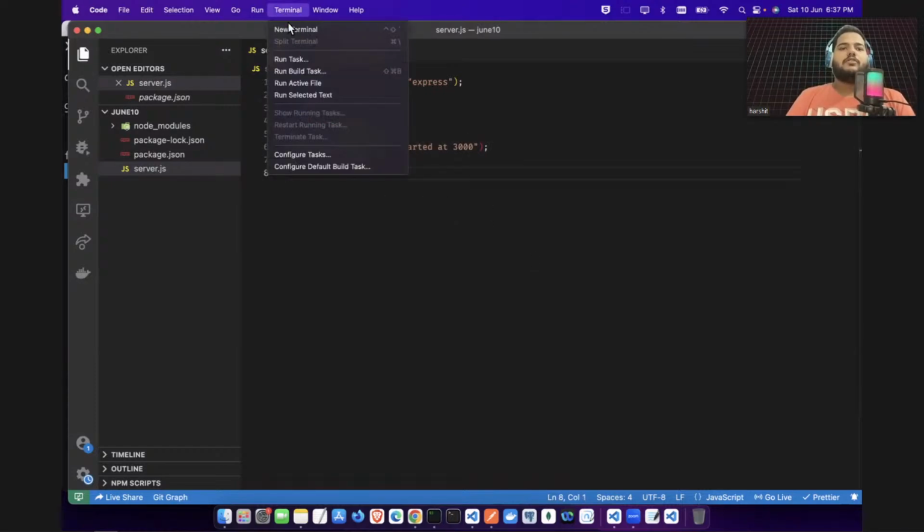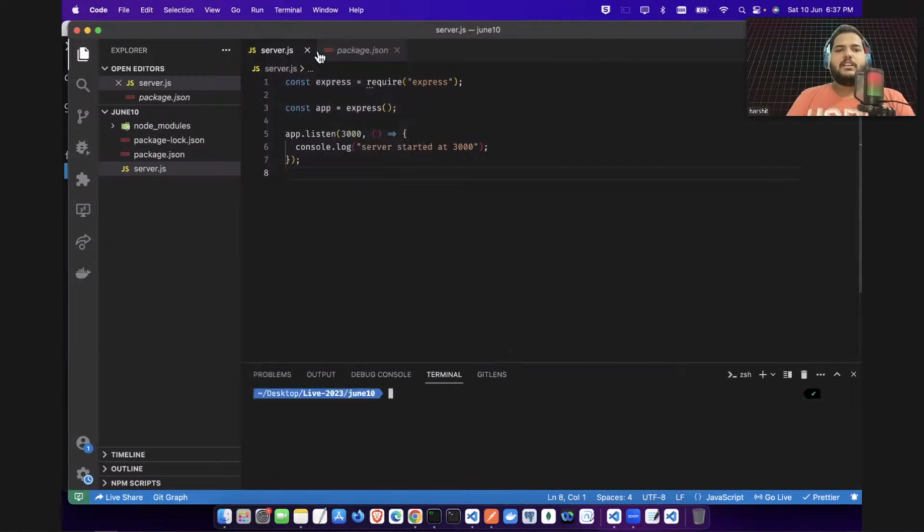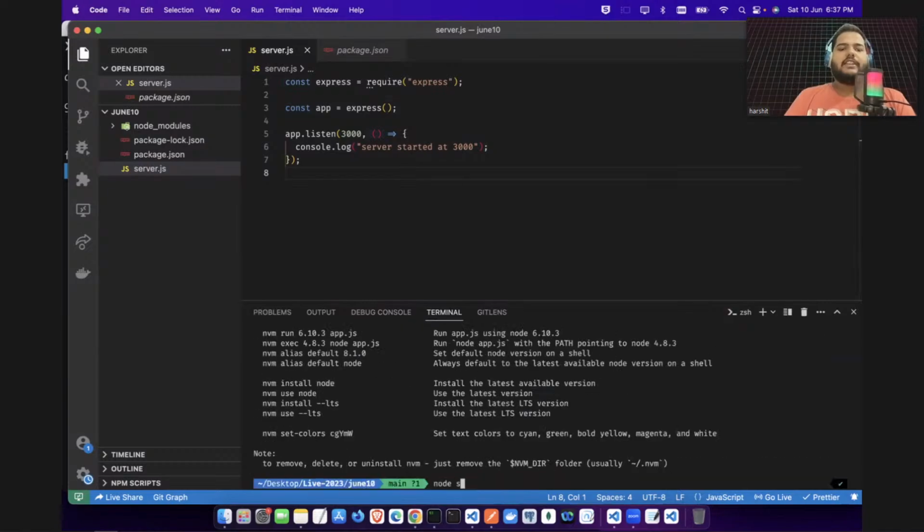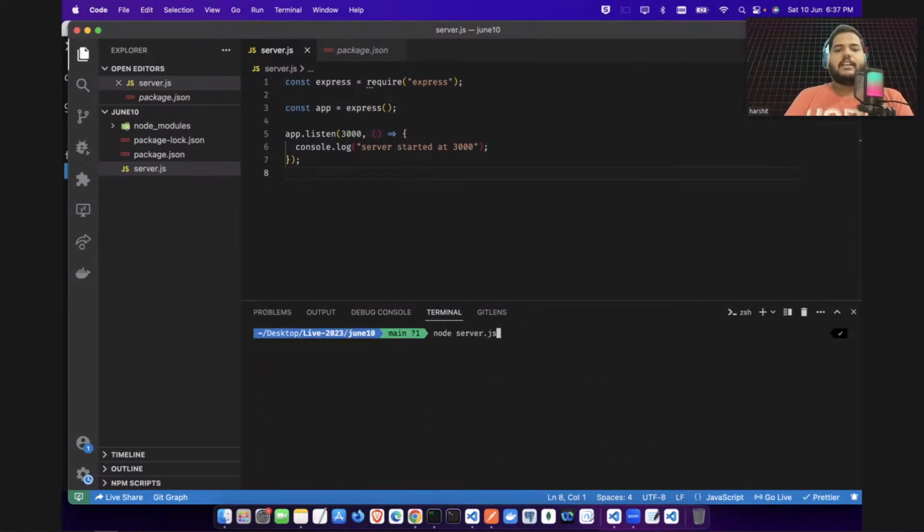Now how are you going to run this? You will open the terminal from here, and you can see we are in this folder. Just remove all, and write node server.js, where server.js is the file. When you hit enter, you can see server is started at 3000. Now your server is started. Your backend service is started at port 3000.